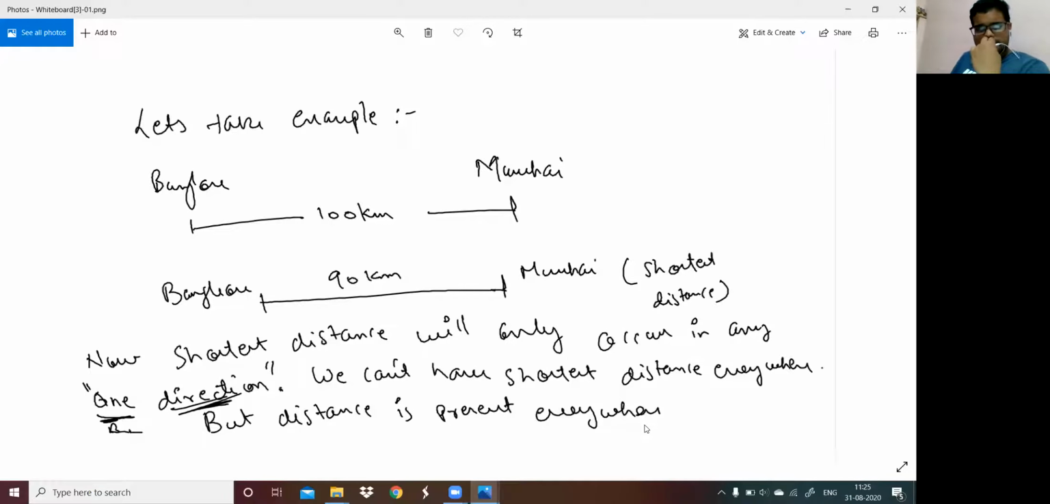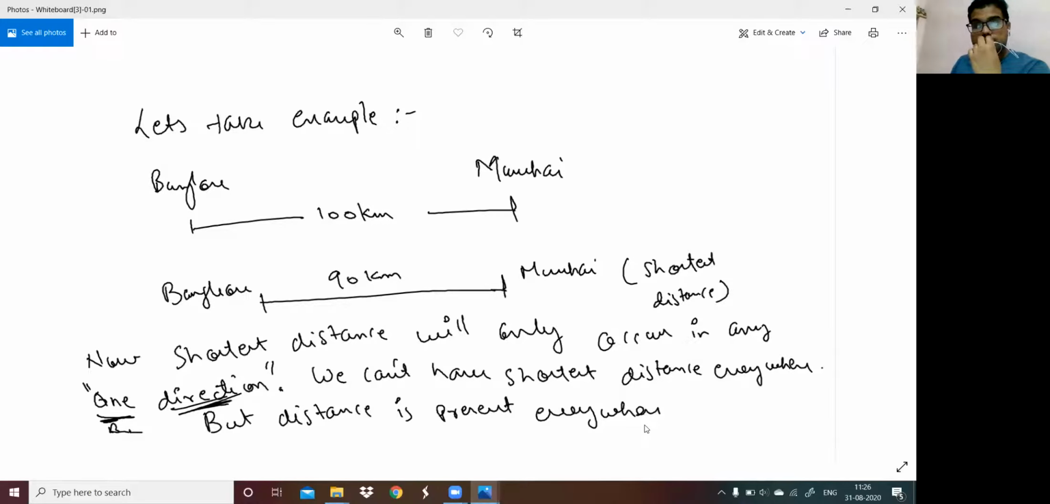Now the question will arise: if the smallest distance shows the direction, does the longest distance as well? Logically, no. The longest distance can have many directions. It doesn't show any direction. If I say Bangalore to Mumbai is 90 or 100 kilometers, someone else will say, no, why should I go directly from Bangalore to Mumbai? I can go from Bangalore to Delhi and come back to Mumbai. In that way, the distance can be more than 500 kilometers.